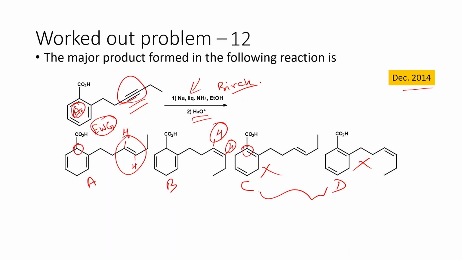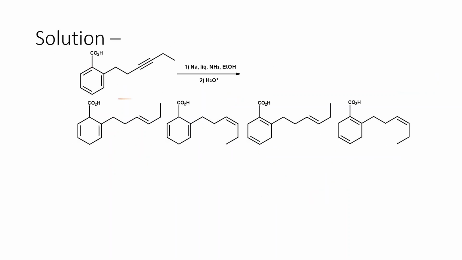Whether we get a cis product or the trans product is what is going to decide whether it is A or B. So if you look at the reaction, we can clearly say this is only the trans addition, or the trans reduction. The trans alkene is the final product that is formed in this one, because